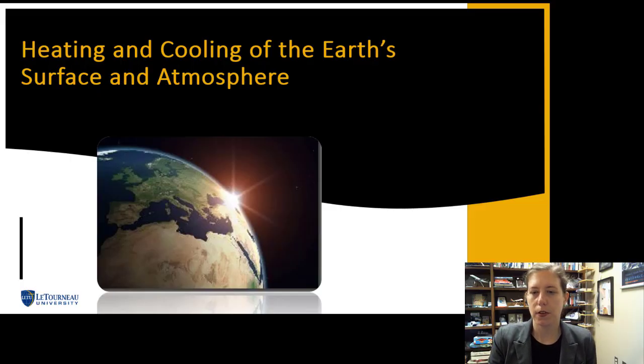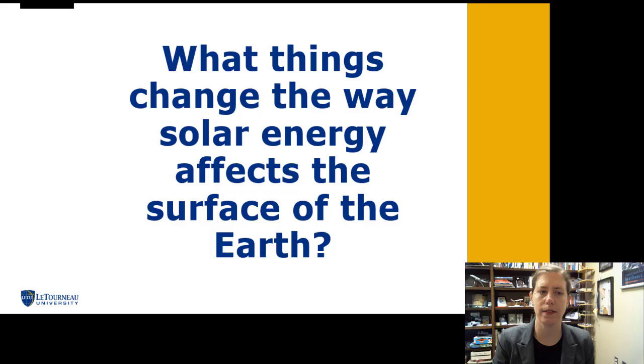So as the Earth's surface and atmosphere heats and cools in different ways, this is really a huge producer of weather for us. So we're going to look at some ways that solar energy affects the surface of the Earth. Now just take a minute and write down on a piece of paper that you're using to take notes some things that change the way solar energy affects the surface of the Earth. What kind of things can you come up with?